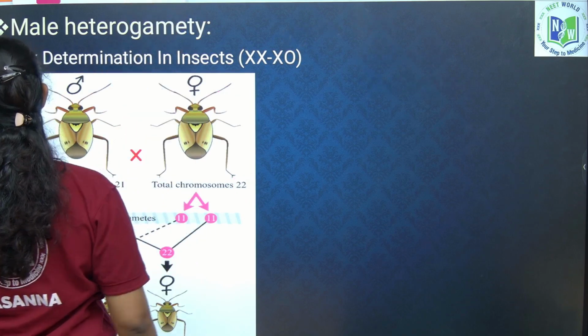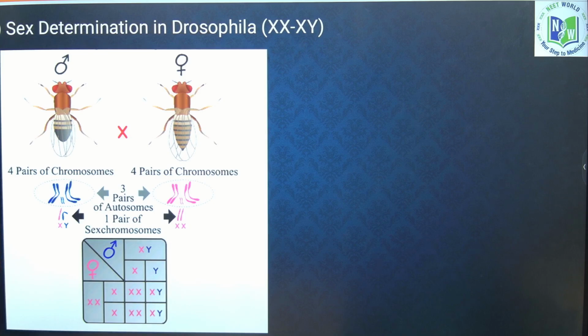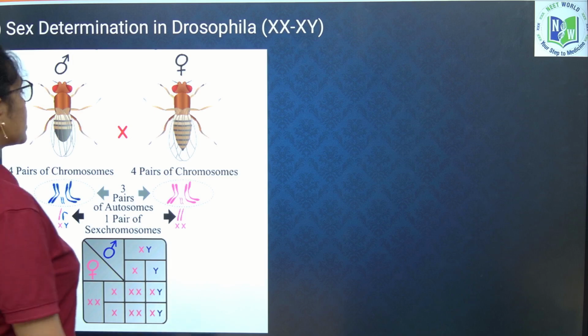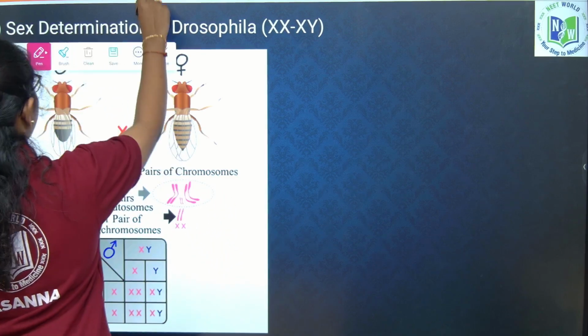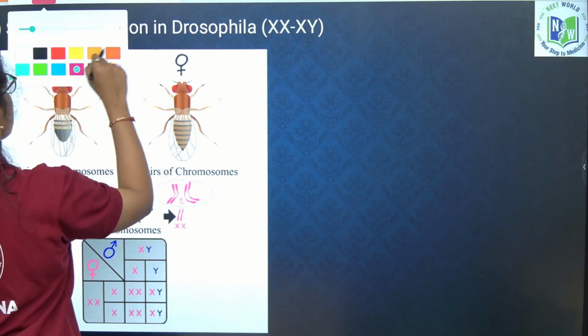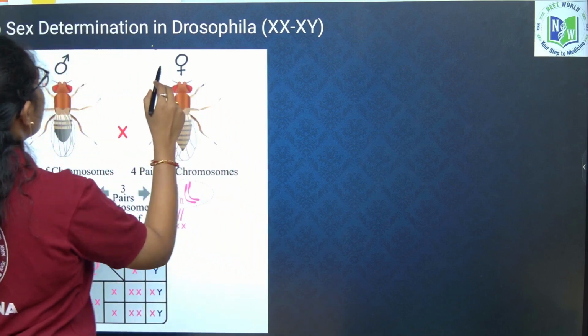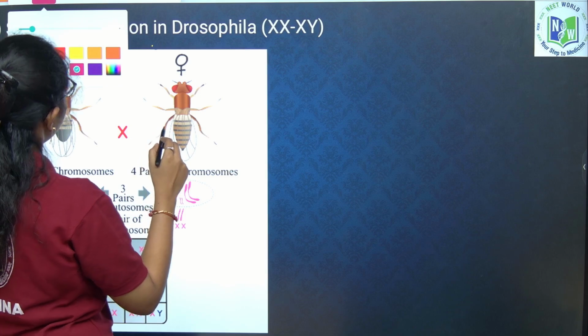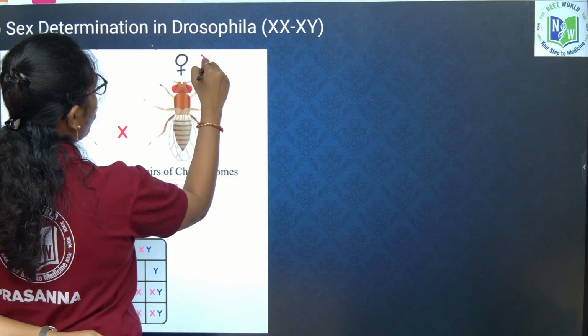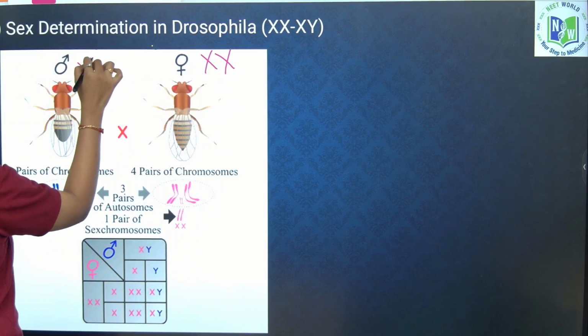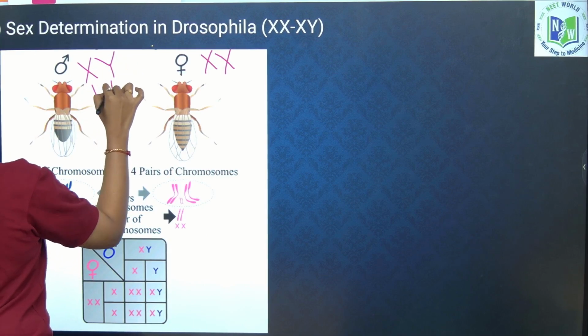If you look into the second type, that is sex determination in Drosophila, which is XX and XY type. Here in XX and XY type, females are homogametic, males are heterogametic.